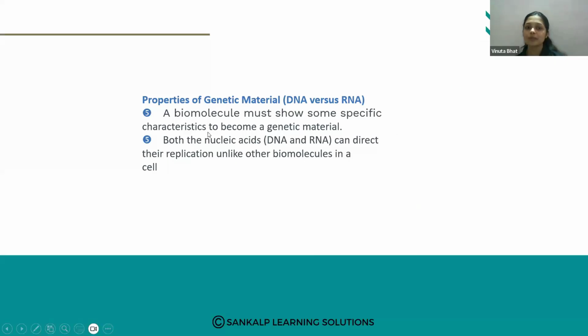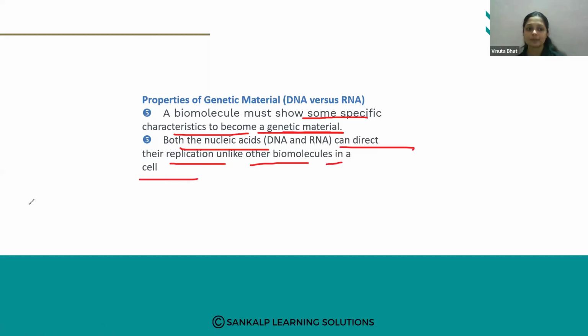Then a biomolecule must show some specific characteristics to become a genetic material. Both the nucleic acids can direct their replication, unlike the other biomolecules in a cell.